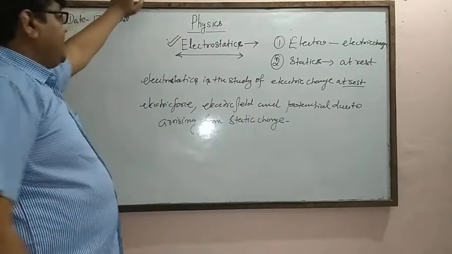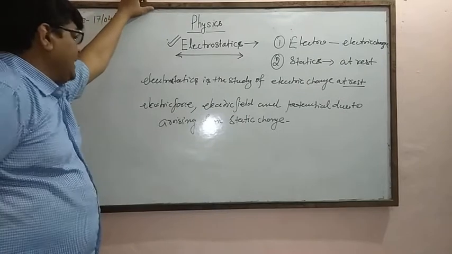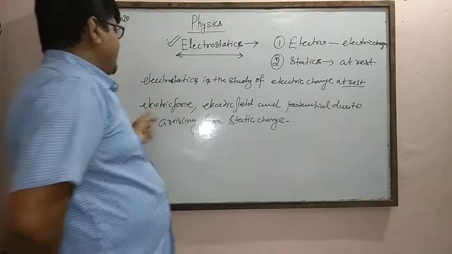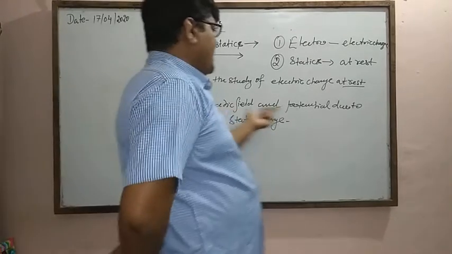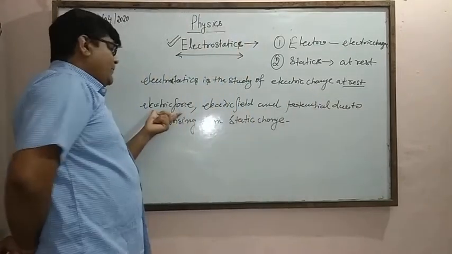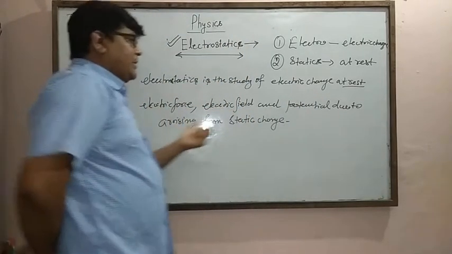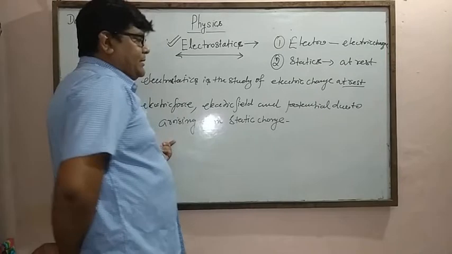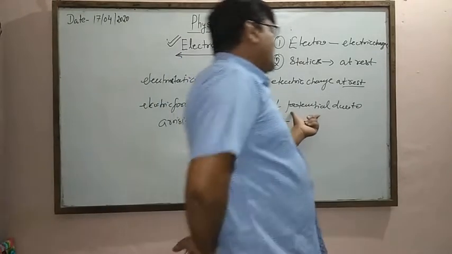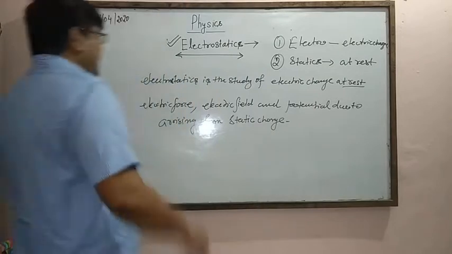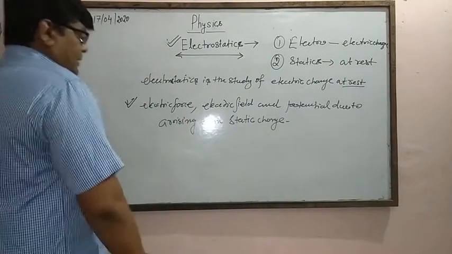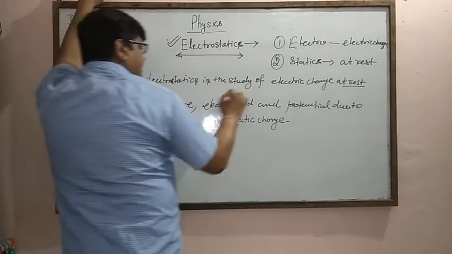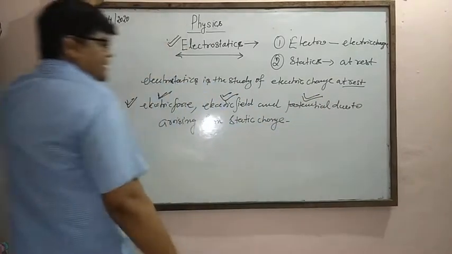It is clear from the definition that electrostatics is the branch of science which deals with electric force, electric fields and electric potential. Electric force and electric fields are vector quantities but potential is a scalar, because force and field have directions along with magnitudes, but potential has only magnitude, no direction. So this definition is correct: electrostatics deals with two vector quantities and one scalar quantity.